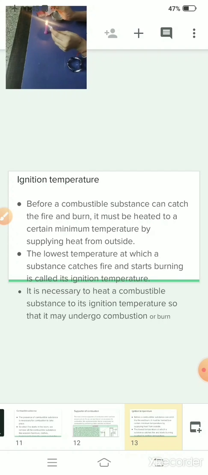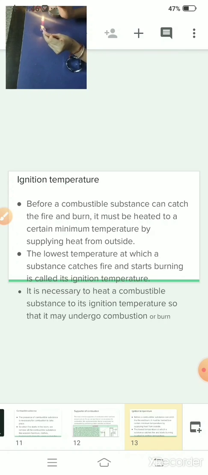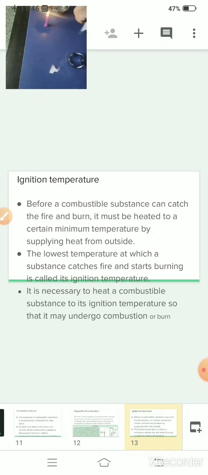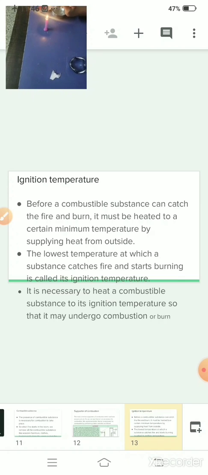Clear? Now if we heat it, if I burn it, both will catch fire at different temperatures. See, this one has started burning, and this one has not. That means it has not reached its ignition temperature, and both have different ignition temperatures. See, it will take time to burn. Why? Because it has not reached its ignition temperature. See, now it has started. Clear?